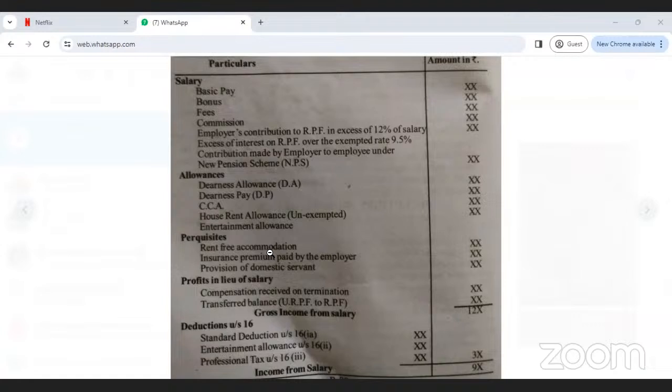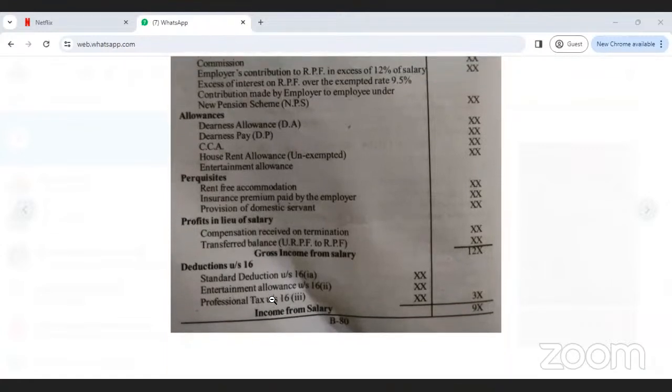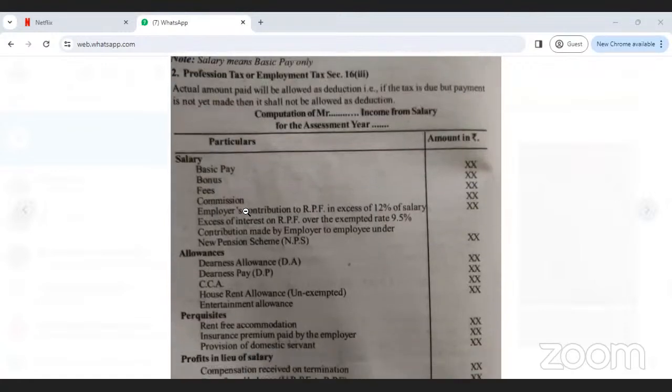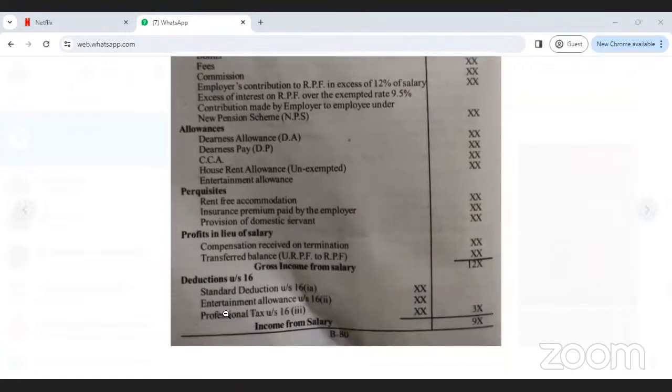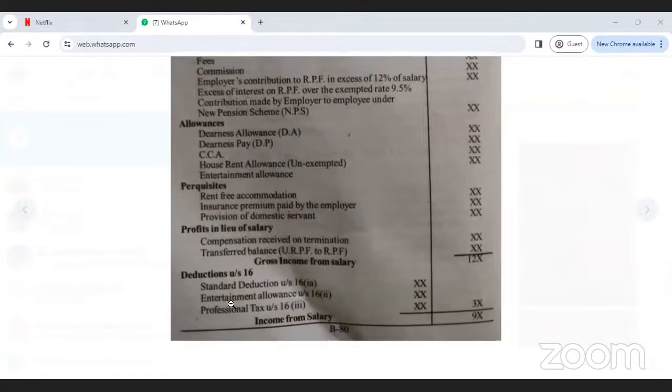Okay. Standard deduction, how to calculate? Gross salary income or 50,000, whichever is least, is the standard deduction under section 16. Okay. Professional tax and entertainment allowance, I will tell you after this table. HRA is nothing but house rent allowance, and entertainment allowance I will tell you.